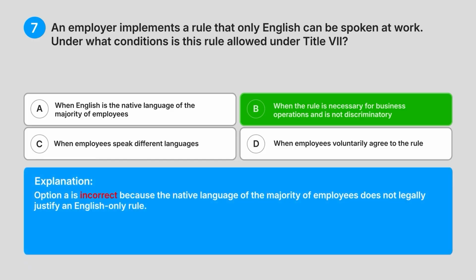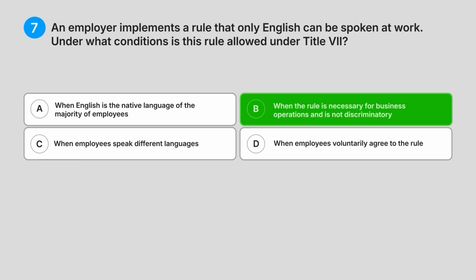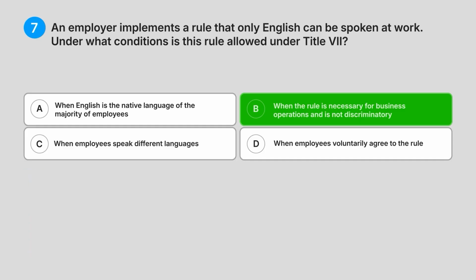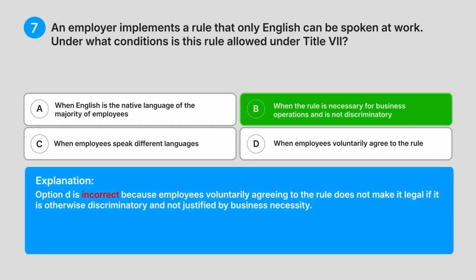Option A is incorrect because the native language of the majority of employees does not legally justify an English-only rule. Option C is incorrect because the presence of different languages does not automatically make an English-only rule a business necessity. Option D is incorrect because employees voluntarily agreeing to the rule does not make it legal if it is otherwise discriminatory and not justified by business necessity.